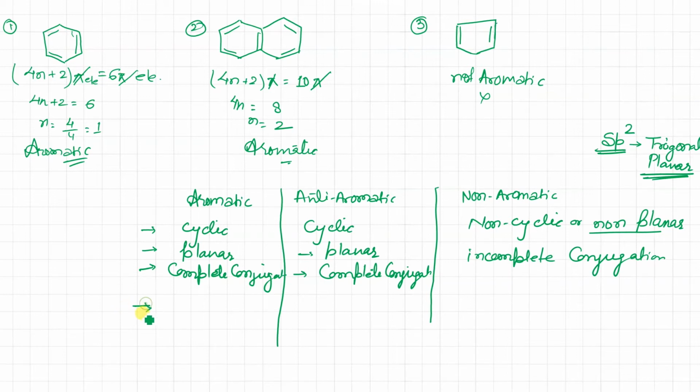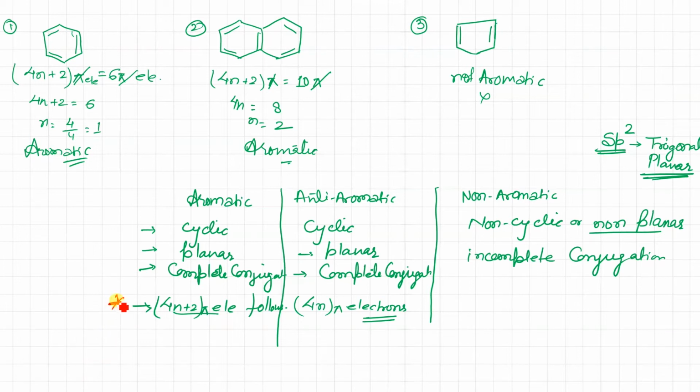Then what next? The most important is, this follows Huckel's rule. Huckel's rule is 4n plus 2 pi electrons. And anti-aromatic will follow the 4n pi electrons rule. So that is the only difference between aromatic and anti-aromatic compounds. Let me mark it as a very important point.